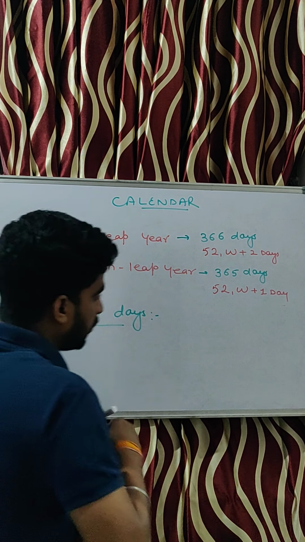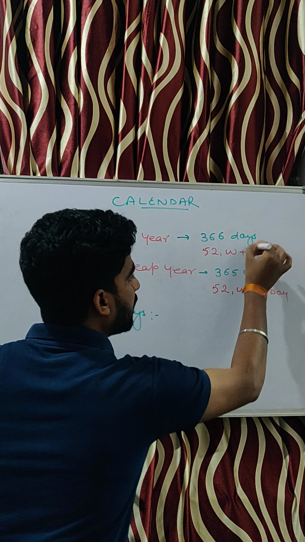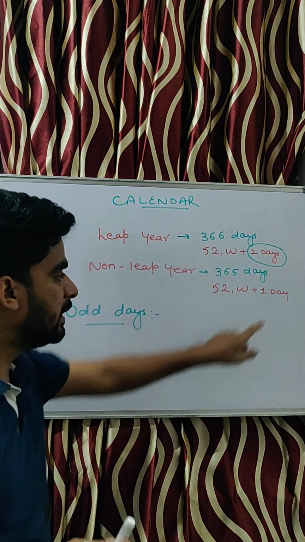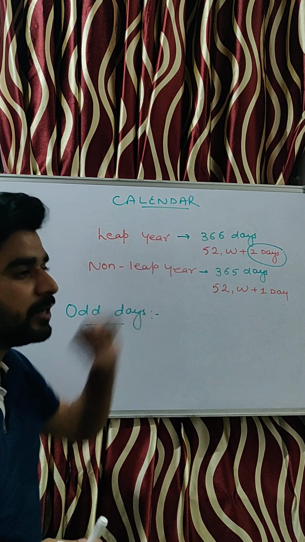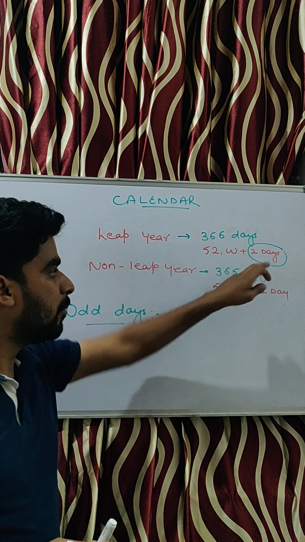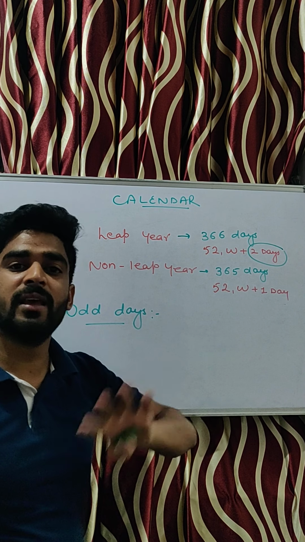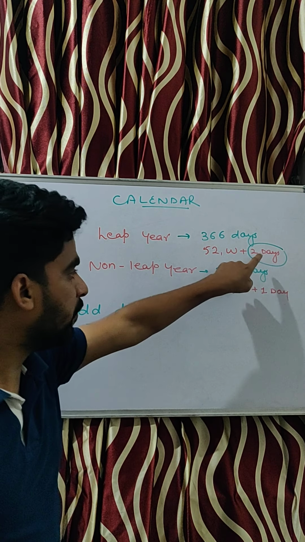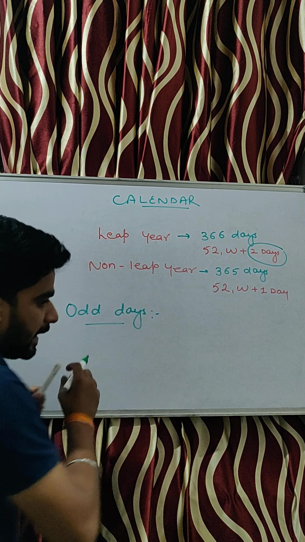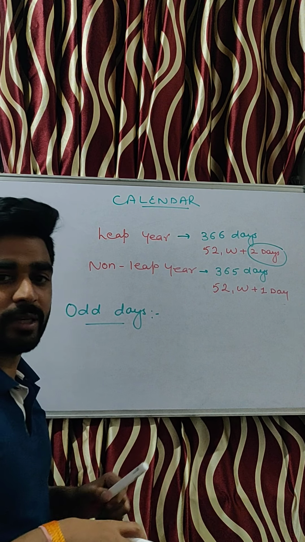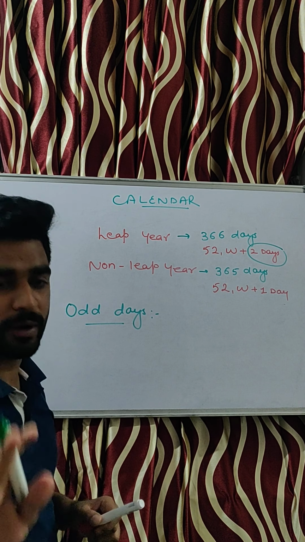How? These 2 days were excluded from these 52 weeks, or this 1 day was excluded from these 52 weeks, but neither these 2 days nor this 1 day individually can form a week. So we can say that in any time span, the number of days which are excluded from the number of weeks are called odd days.